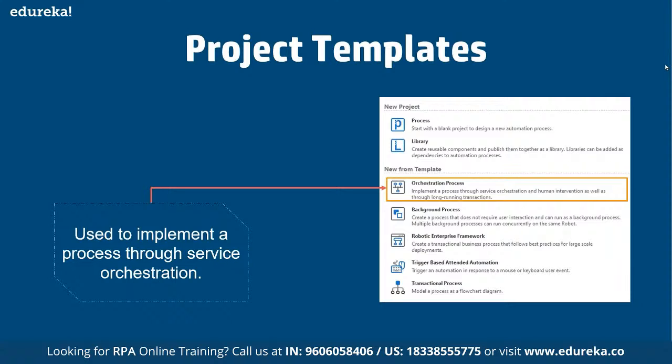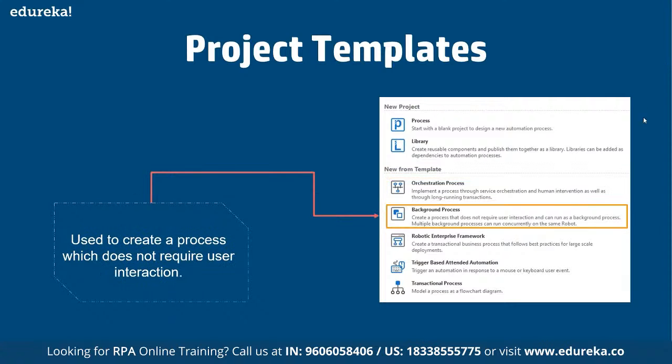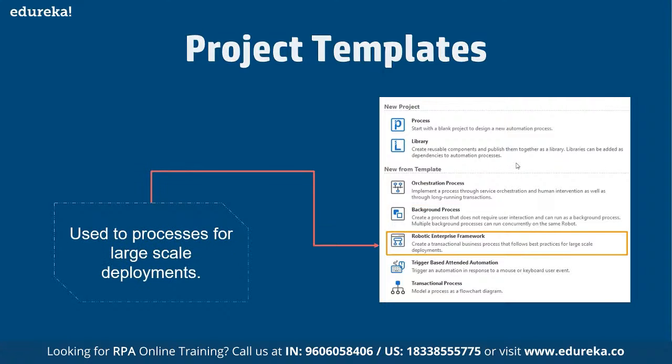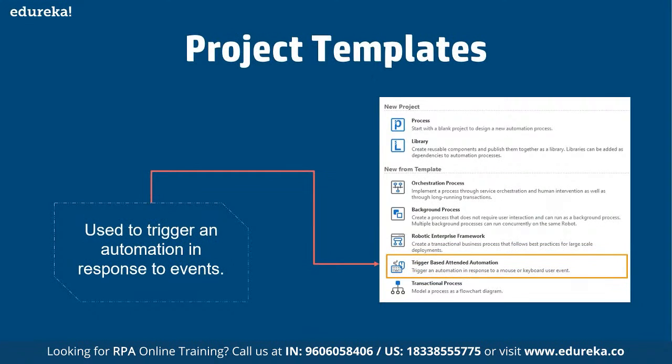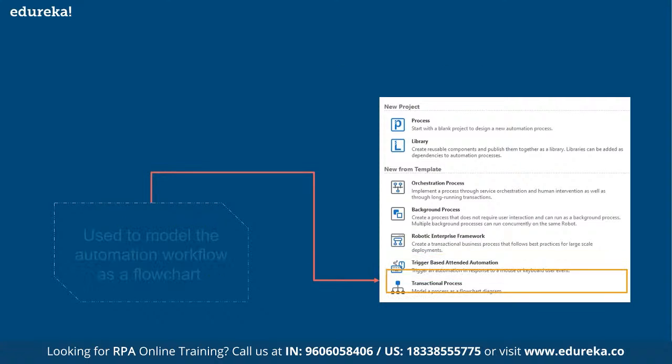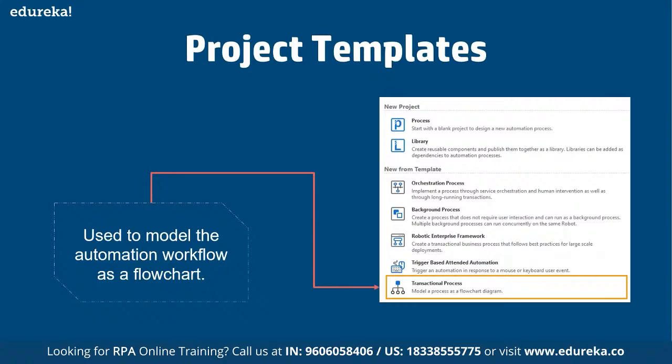Then we have the background process, where we create a process which does not require user interaction, where the automation can happen in the background for certain activities. That we can also combine. Then we can work with the robotic enterprise framework, which is basically used for processes in large scale deployments. Then we can go for trigger based attended automation, which is used to trigger an automation in response to events. And then we have transactional process, which is basically used to model the automation workflow as a flowchart.